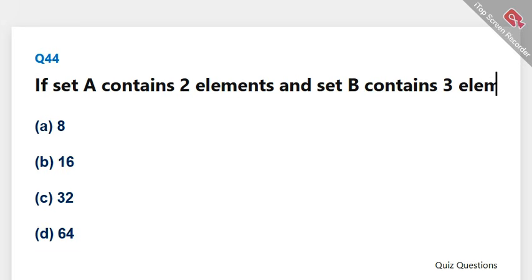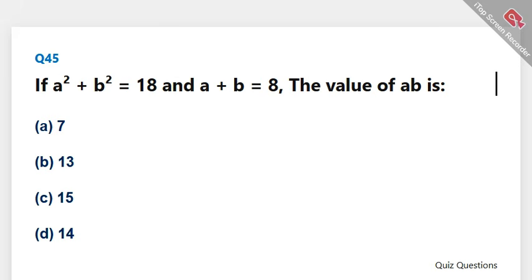If set A contains 2 elements and set B contains 3 elements, how many relations can be formed from A times B? The correct answer is D. 64. If A squared plus B squared equals 18 and A plus B equals 8, the value of A is. The correct answer is D. 14.